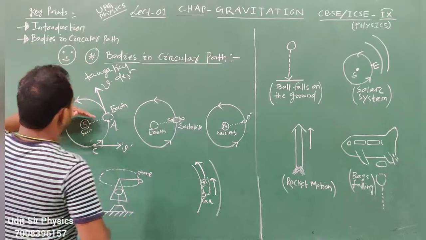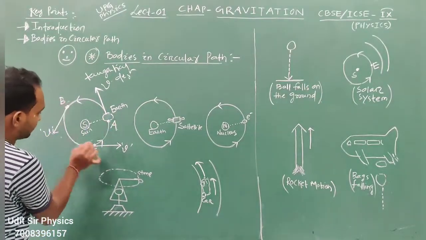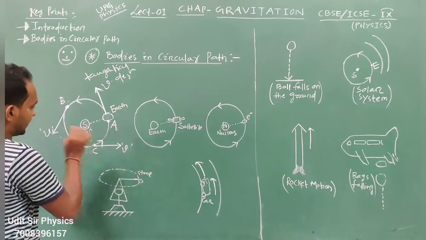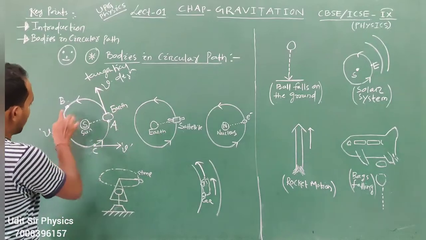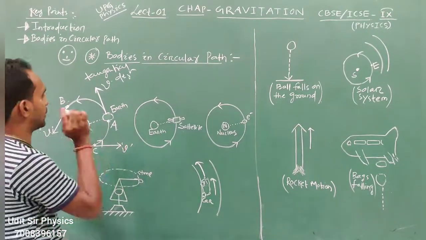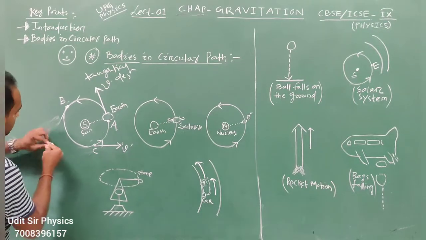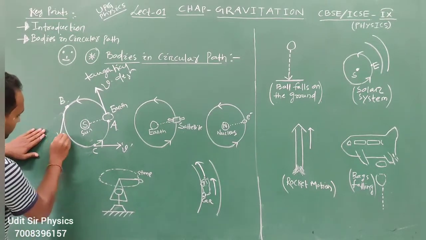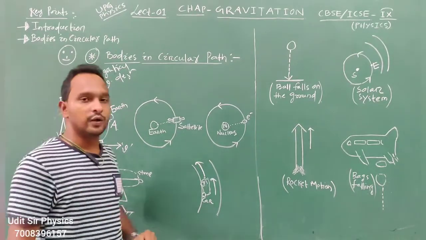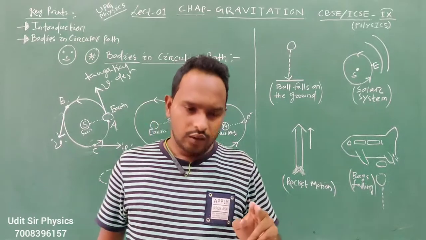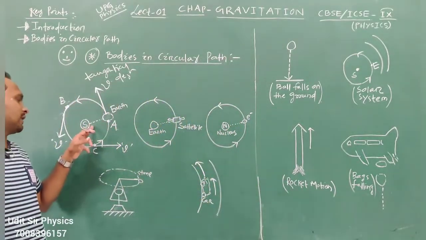Here you can see that at each and every point there is a tangential direction, and the tangential direction gives the direction of motion of the body as well as the direction of velocity. The sun here, the center part, this is your sun.